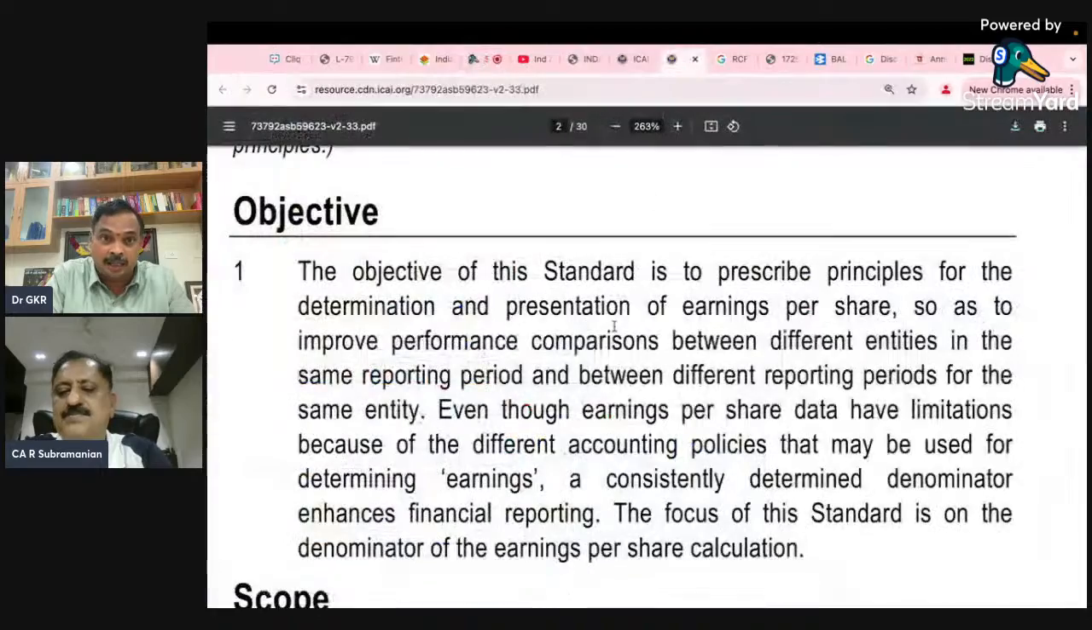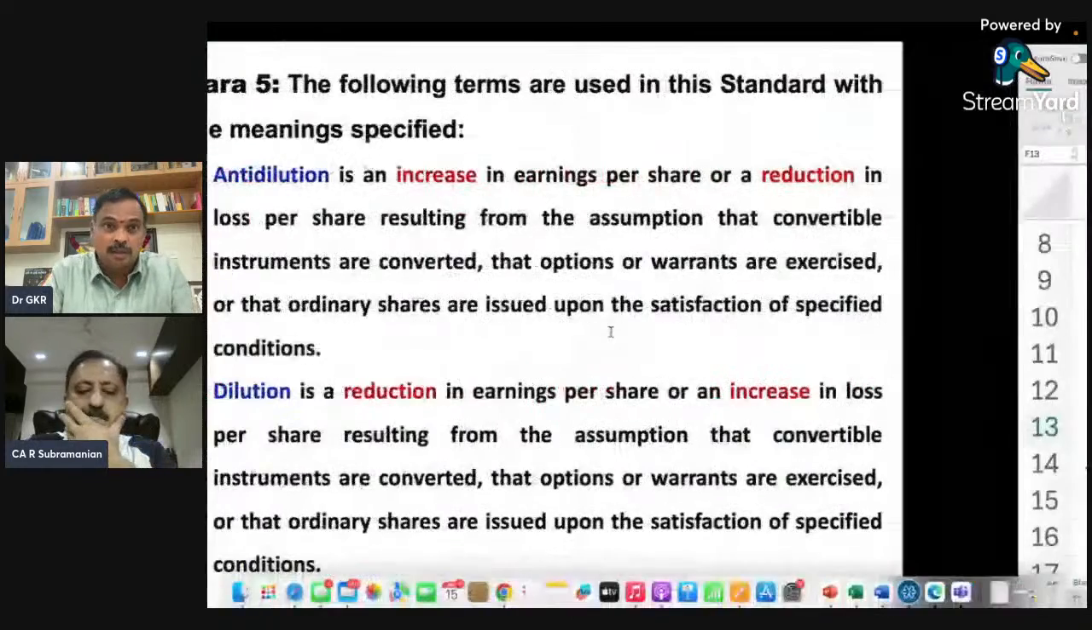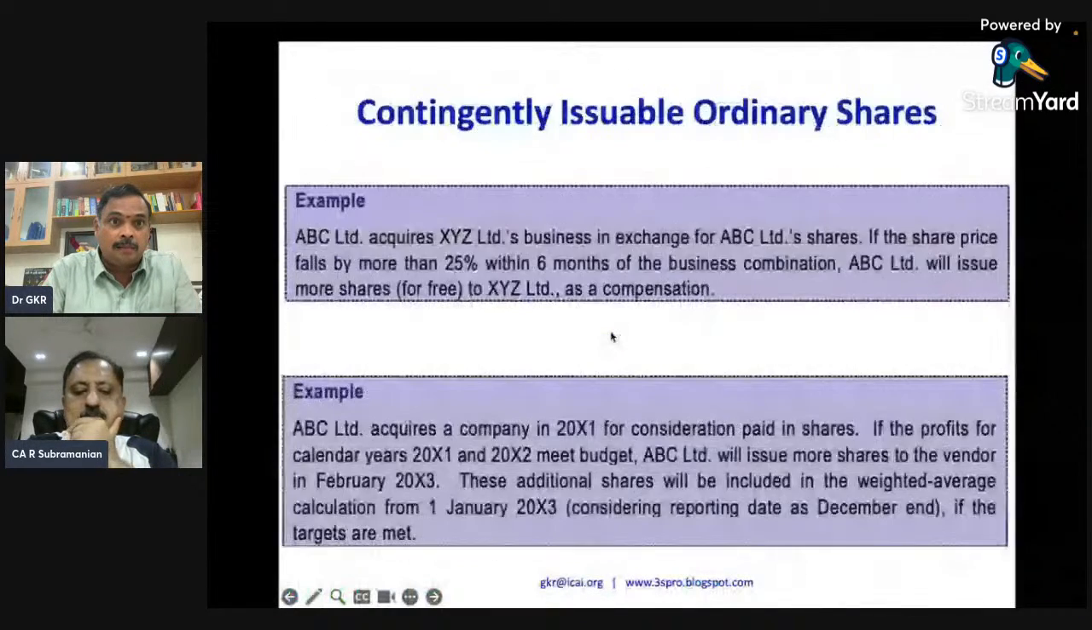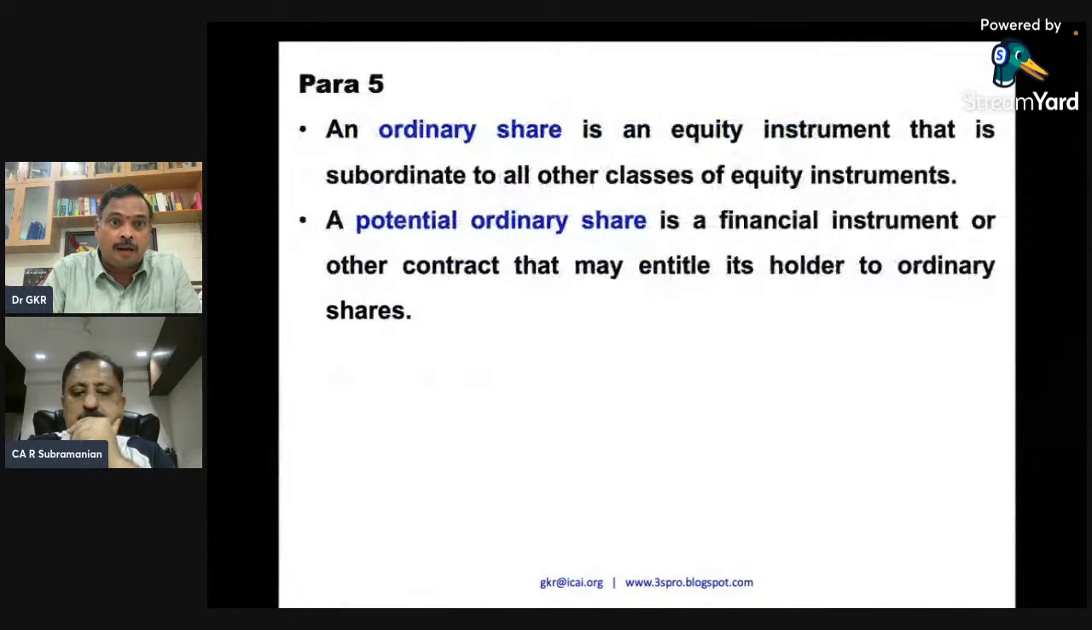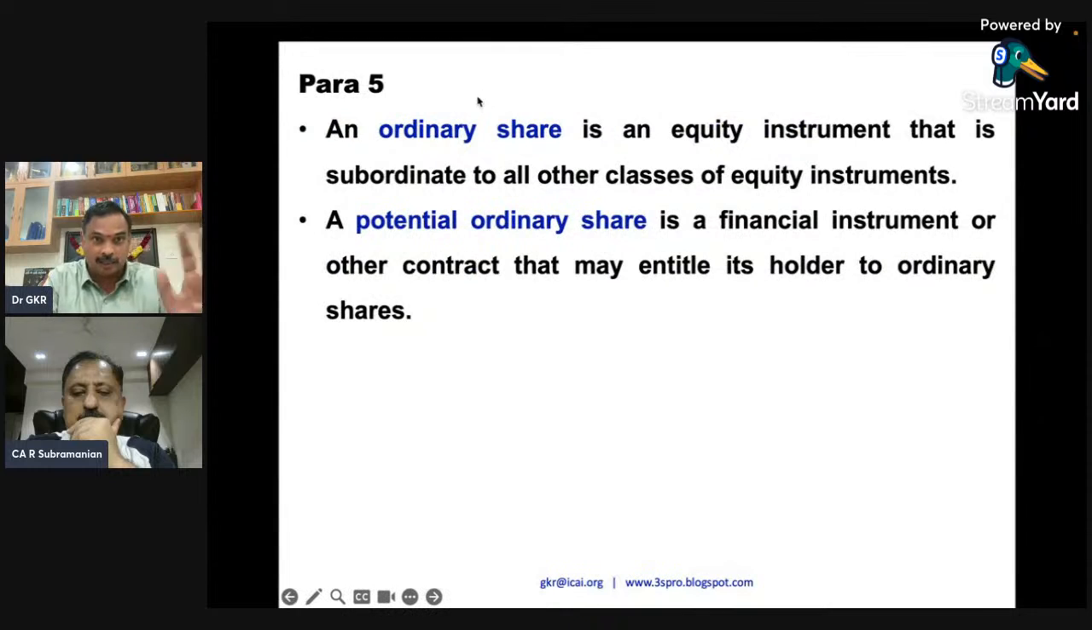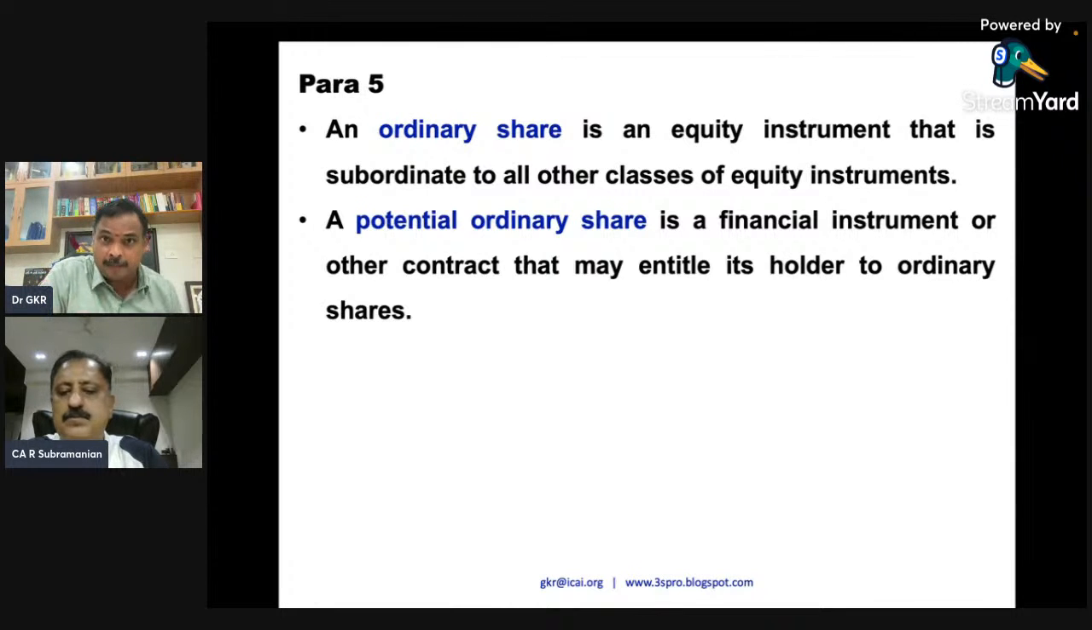Please look at this standard. Look at this word here: ordinary share, potential ordinary share. This is an ordinary share or equity that is subordinate to all other classes of equity instruments. So sometimes we have certain shares. I'll give you an example. Why do they call it subordinate to all other classes of equity?